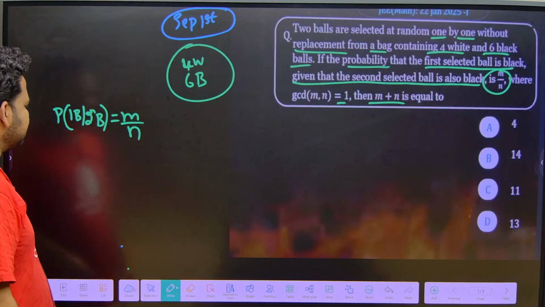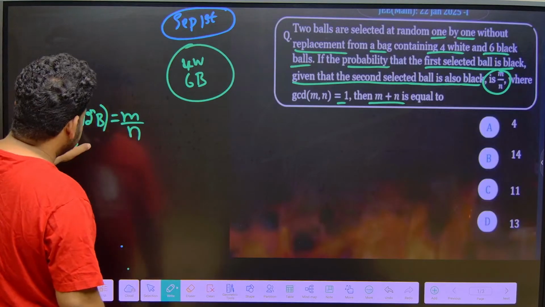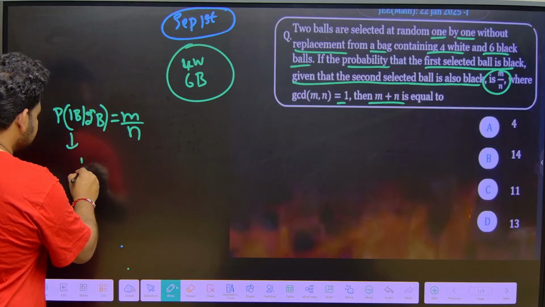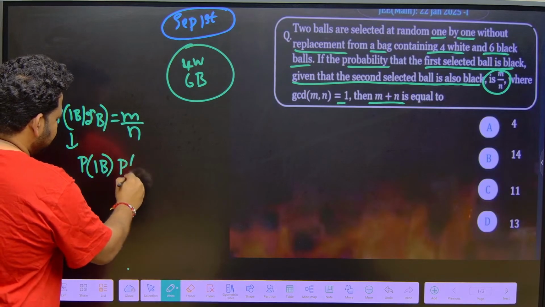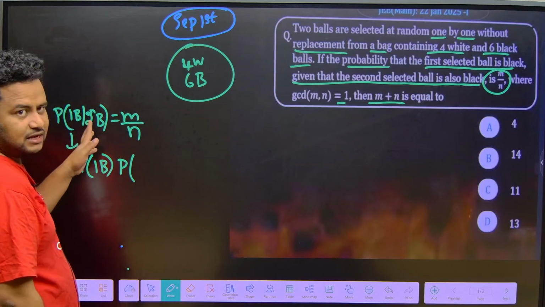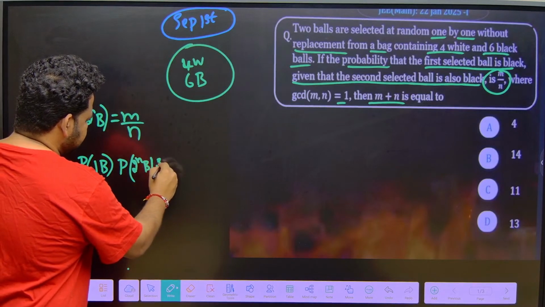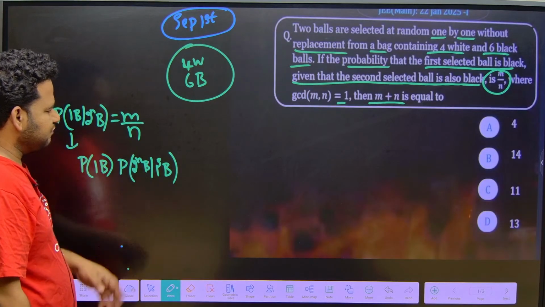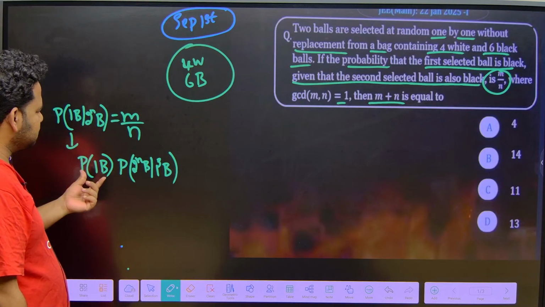Now, if I apply Bayes theorem for this, what will this become, friends? This will become the probability of first being black given that second is black. I should write this as the probability of first being black into the probability of second being black given that first is black, divided by, and this is how we have to write it.